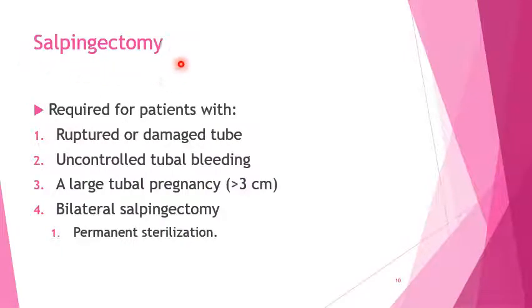What are the indications for salpingectomy? 1. Ruptured or damaged tube. If the tube is moderately or severely damaged, there is no point in leaving behind such a tube. 2. Uncontrolled tubal bleeding. 3. If the tubal ectopic is too large to be removed by salpingostomy, if the mass is more than 3 centimeters. And finally, bilateral salpingectomy may be done as a way of permanent sterilization for patients who have completed childbearing.